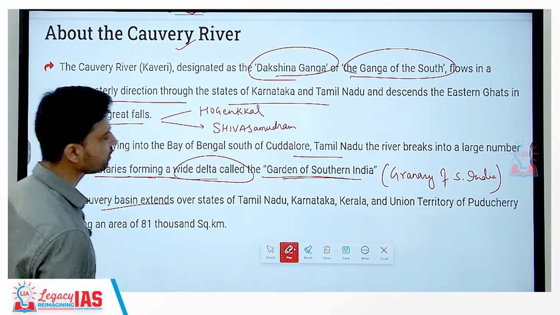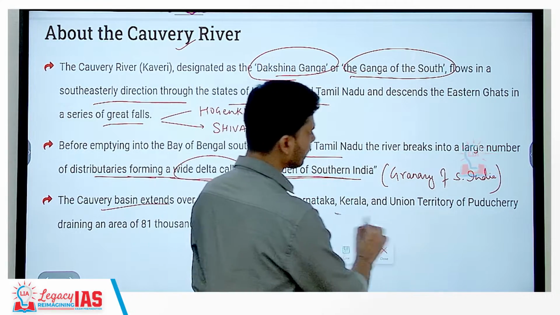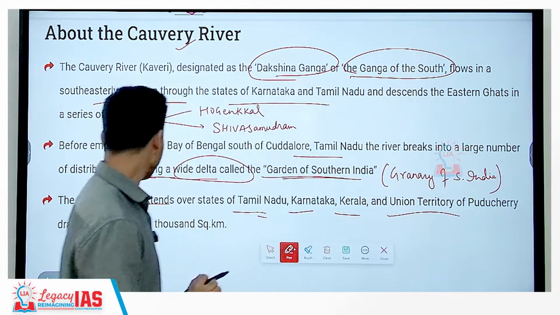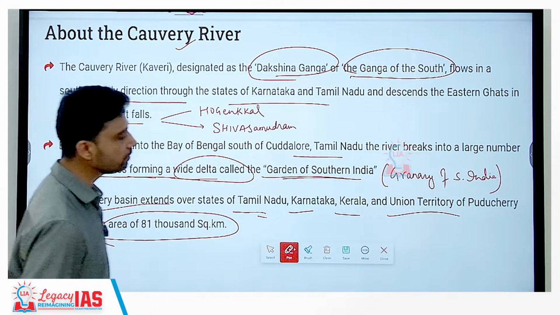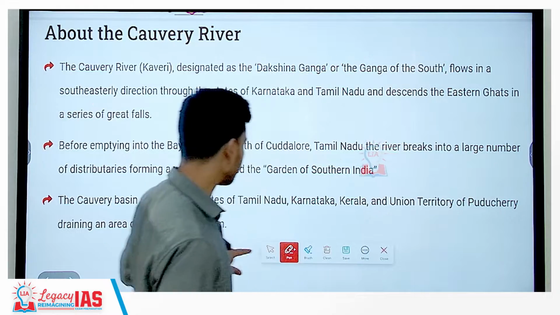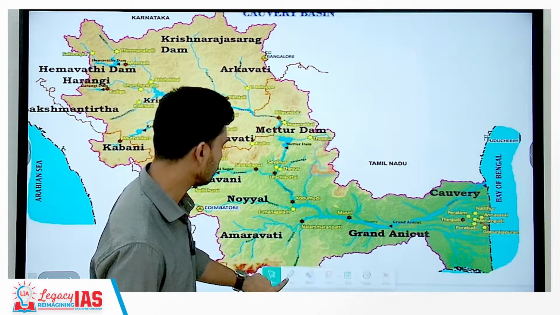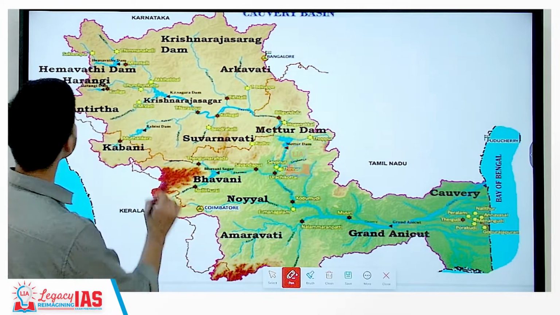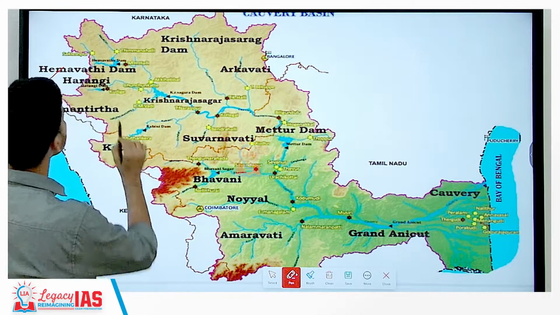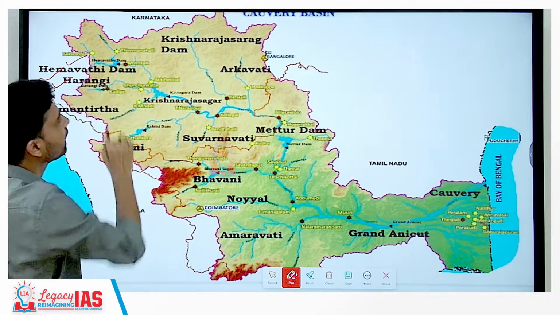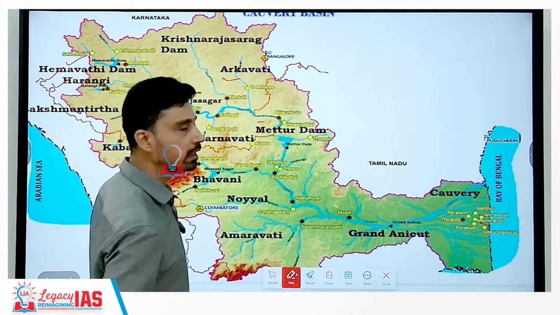The Cauvery basin extends over many states, that is the state of Tamil Nadu, the state of Karnataka, Kerala, as well as the Union Territory of Puducherry, which drains over an area of almost 81,000 square kilometers. If you look at the basin of river Cauvery here, now Cauvery river receives several tributaries. If you talk about the left bank tributaries, we have river Herangi, then we have river Hemavati, then we have river Arkavati. These are the major left bank tributaries.